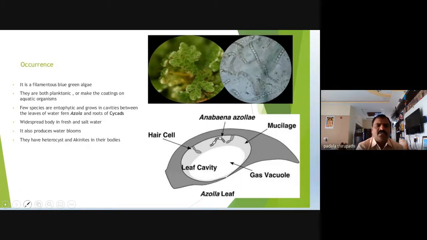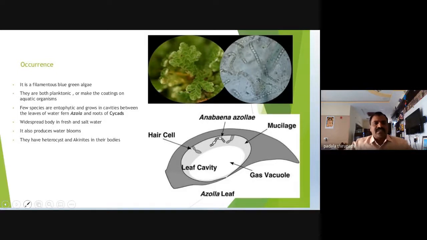And along with Azolla, the roots of Cycas are also able to give the space for the growing of this Anabaena. So that's why this Anabaena is able to grow as an endophyte in the aquatic fern Azolla leaf cavities, along with the Cycas coralloid roots.